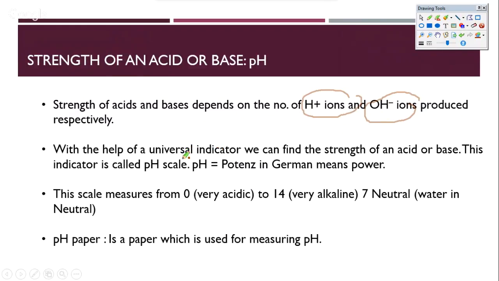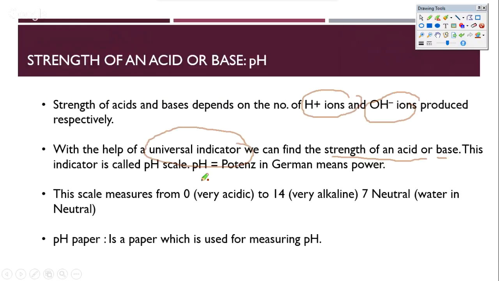Now, how do we understand whether too many H plus or OH minus are given out? We use something called a universal indicator to find the strength of acids and bases. This indicator is also called the pH scale. The universal indicator gives a scale for knowing the strength of an acid or base.